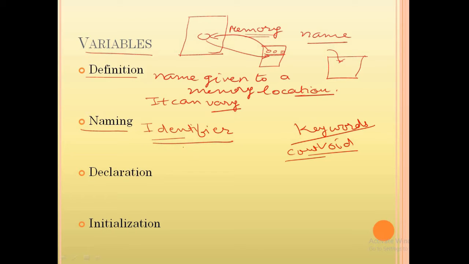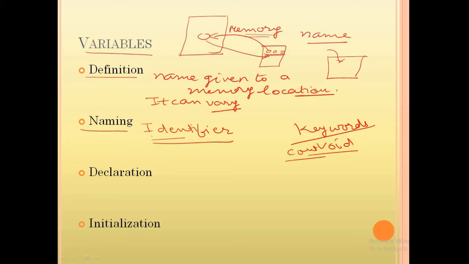So what are the rules? These are very simple rules, like you never use a digit at the first place. You only use alphabets and digits, and only one special character, the underscore, can be used.